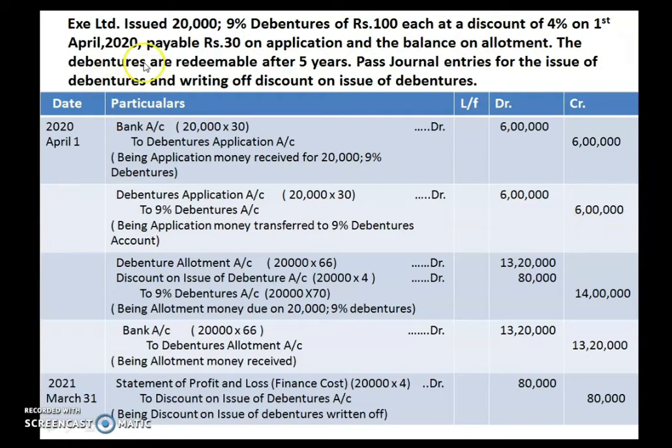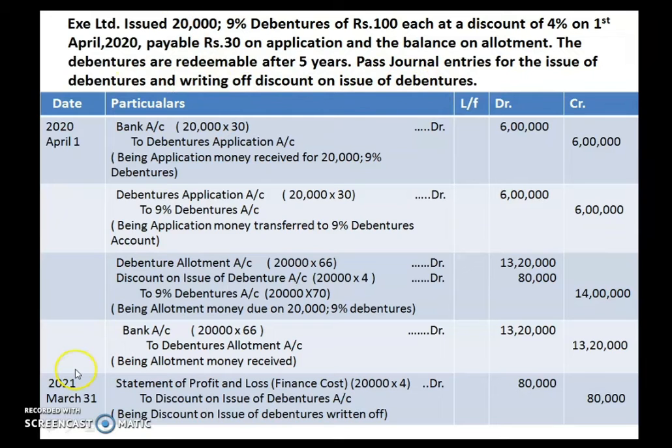Now let us do one problem. X Limited issued 20,000 9% debentures of rupees 100 each at a discount of 4% on 1st April 2020. Payable rupees 30 on application and the balance on allotment. The debentures are redeemable after 5 years. Pass journal entries for the issue of debentures and writing off of discount on issue of debentures.